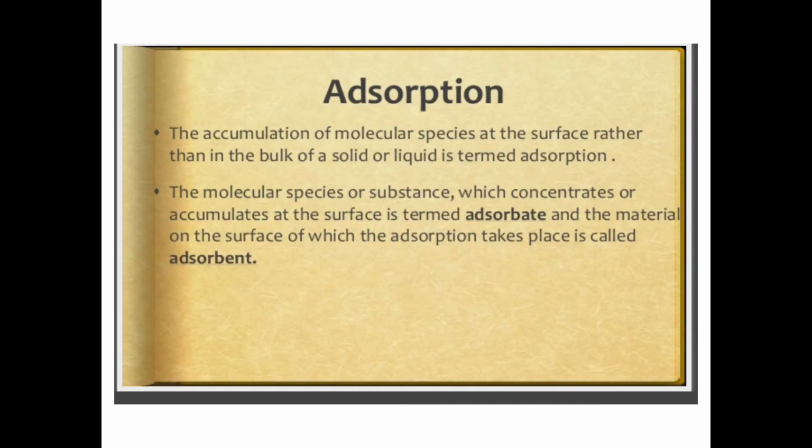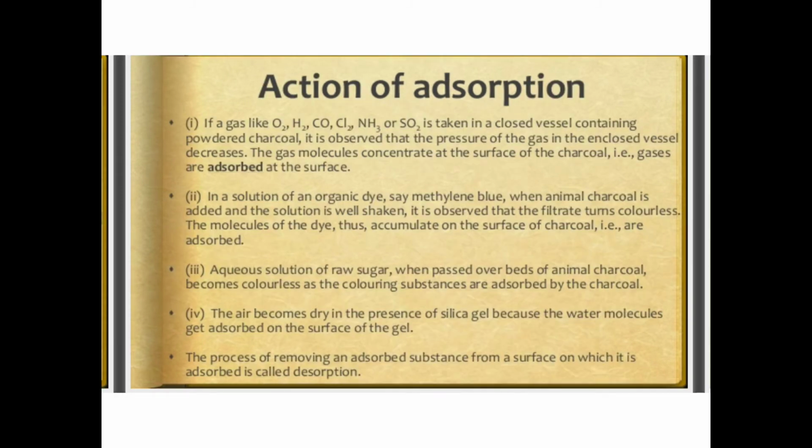So friends, firstly we can see that the accumulation of molecular species at the surface, rather than in the bulk of the solid or liquid, is termed adsorption. The molecular species or substance which is concentrated or accumulated at the surface is termed the adsorbate, and the material on whose surface adsorption takes place is called the adsorbent. Then we can see the action of adsorption.